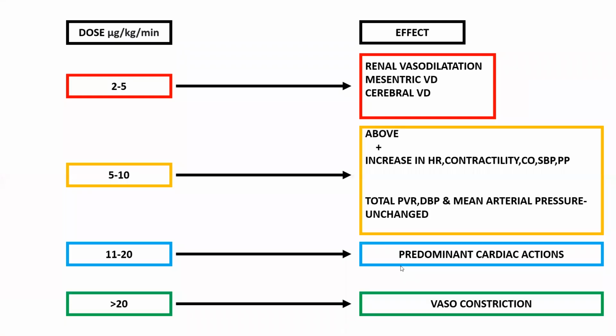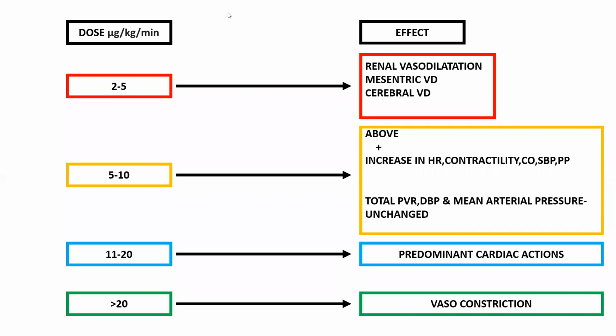This is the most important thing for you again. Apart from the adrenaline uses I told you, which are the most important, the second one is dopamine. These are the dose dependent actions of dopamine. So what are the dose dependent actions? Here I give one dose, and you will have one effect. Suppose I give 2 to 5 microgram per kg per minute, what are the effects? The effects are renal vasodilatation, mesenteric vasodilatation, and cerebral vasodilatation.